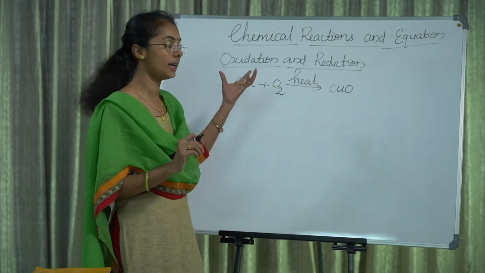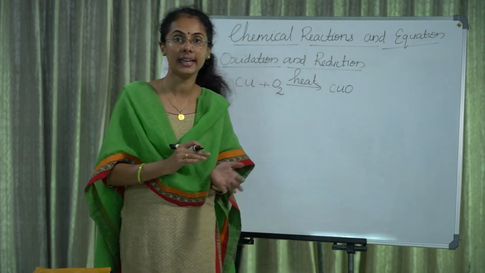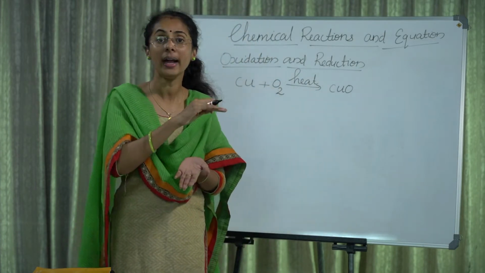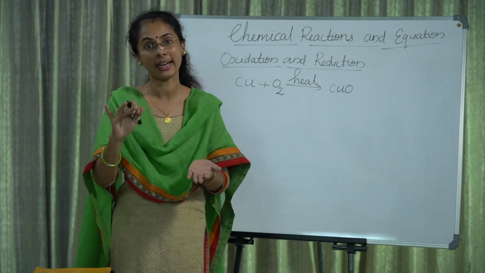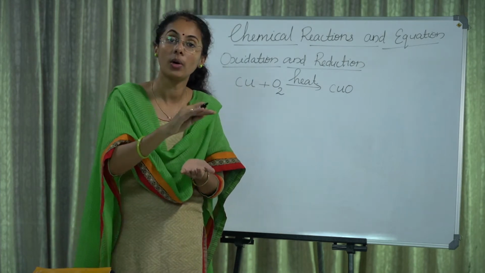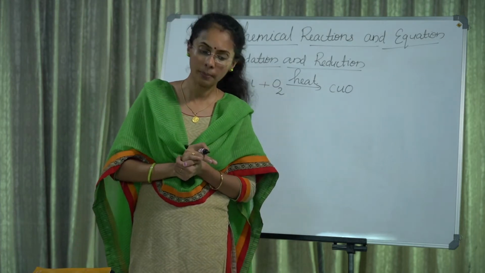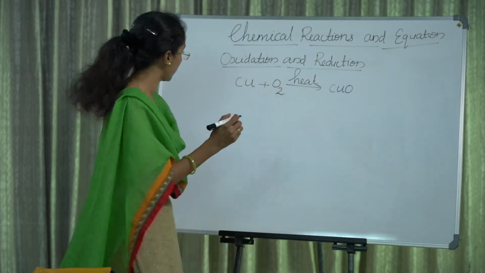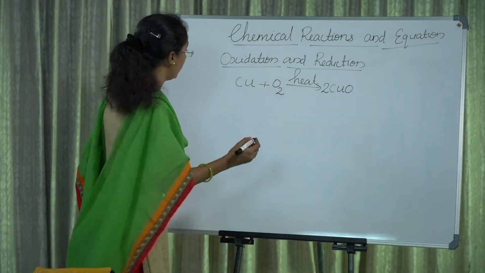What is the color of that copper powder? That is brown color. Then after heating, we can see a dark green or black color coating formed on the copper powder. Then we can balance this equation.